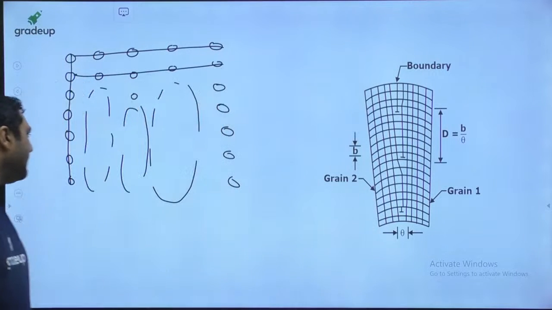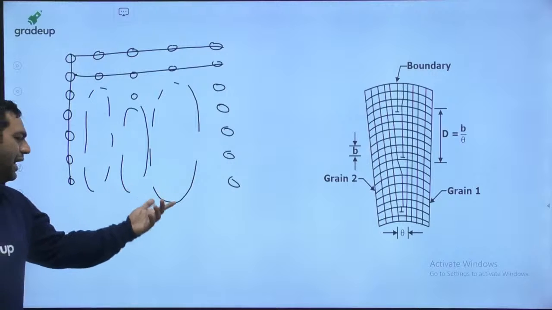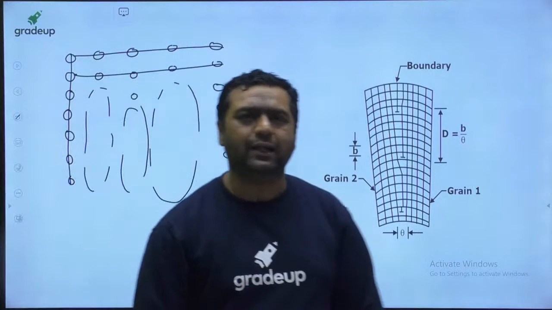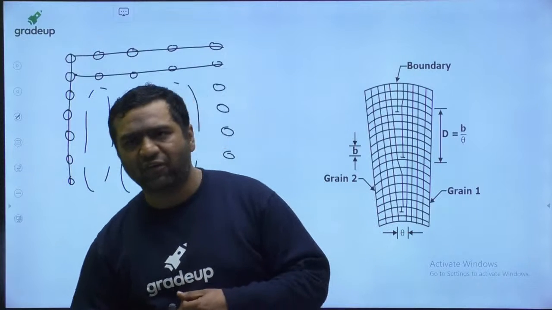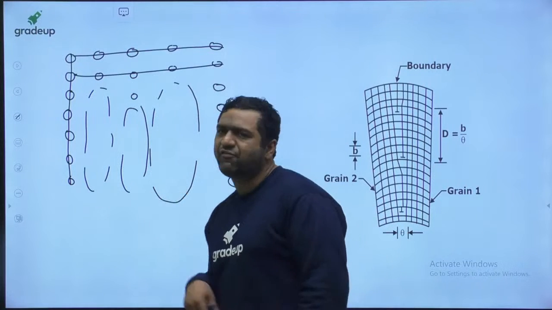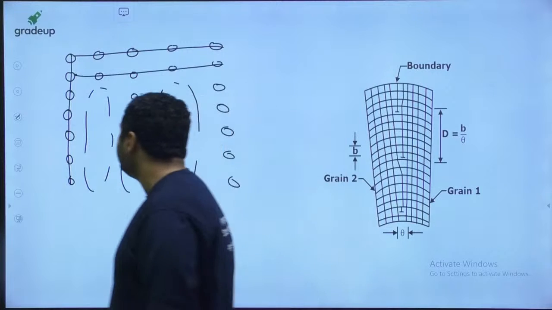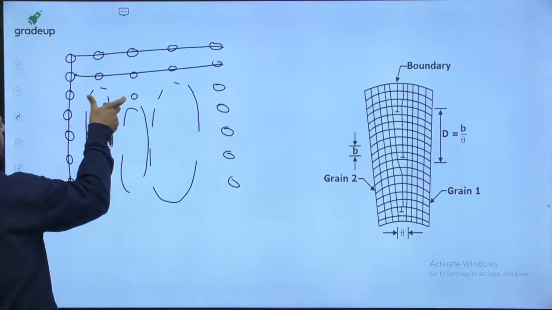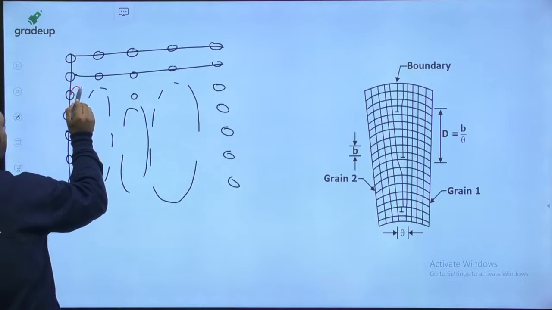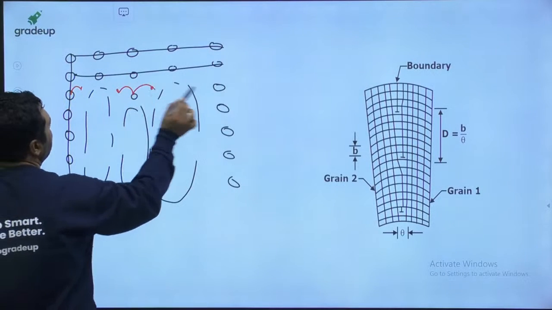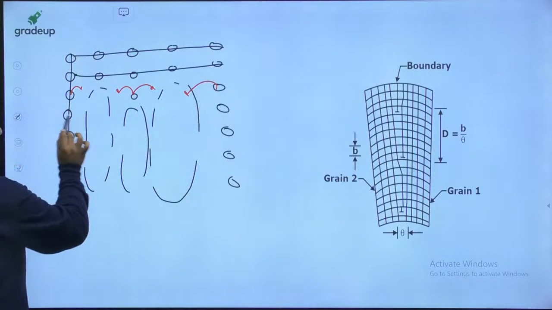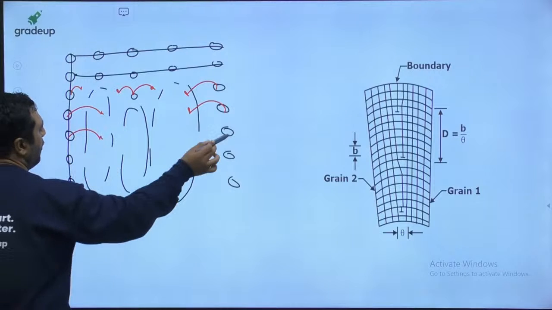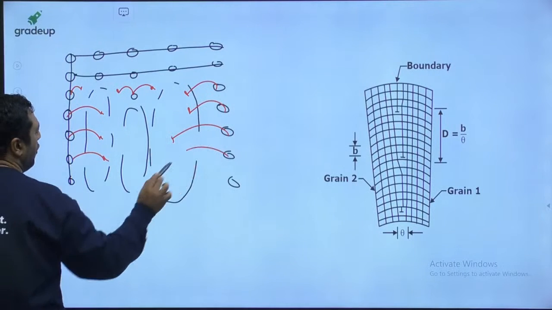So, as I said, these are the three edge dislocations. When three edge dislocations occur together, although an edge dislocation is a line defect, they will result in a surface defect. You can see that when this atom is not there, these two atoms will be far away from each other. Attraction will be there, and where the gap is larger, the attraction will be even more.